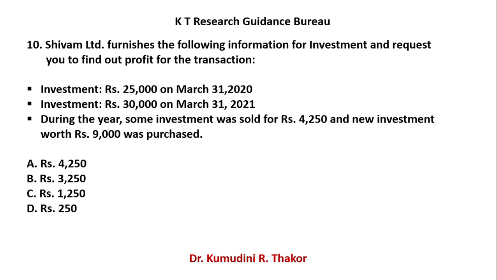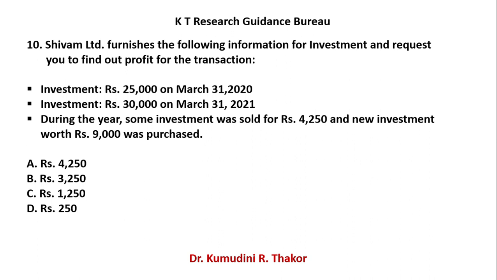In this example, you have to find out the profit. Investment opening balance 25,000, closing balance 30,000. And during the year, some investment was sold for 4,250 and new investment worth rupees 9,000 was purchased.